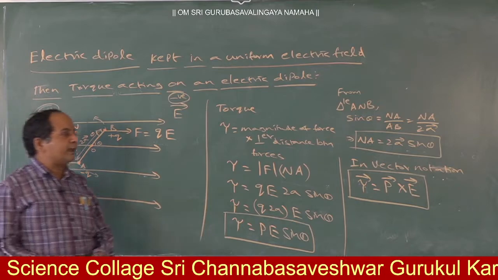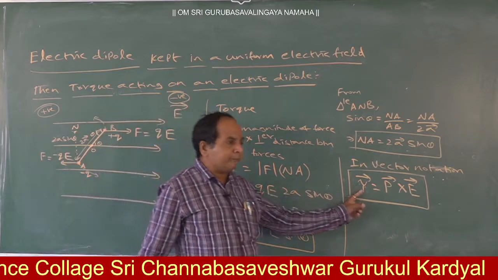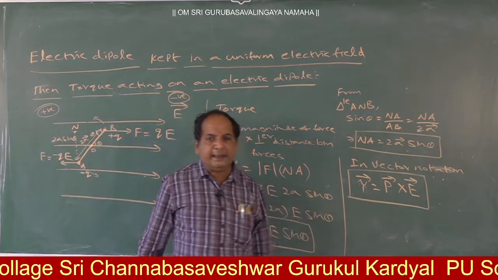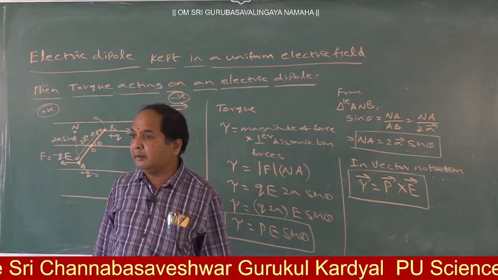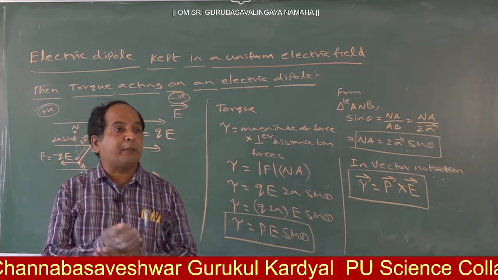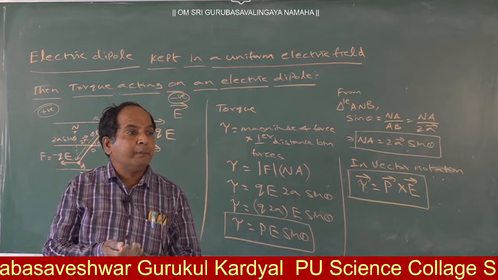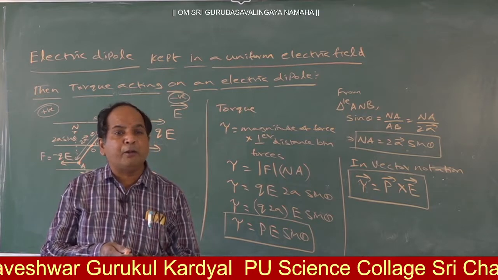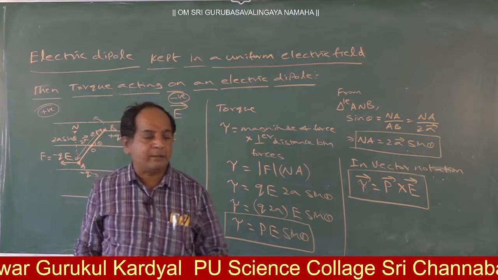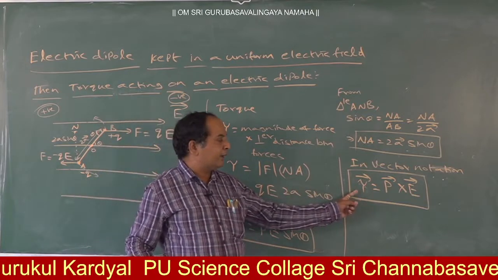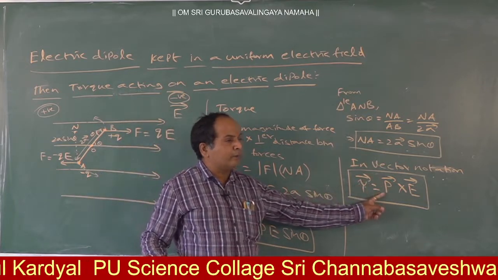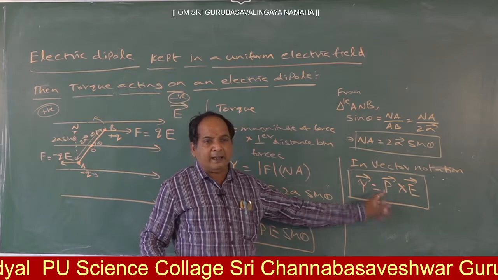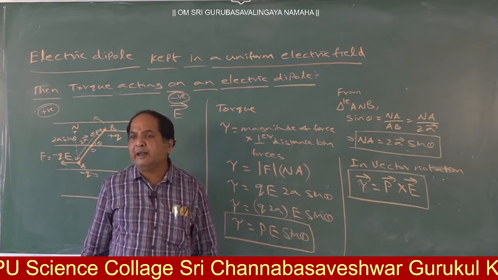From this, what is the torque direction? In A bar cross B bar, the vector product direction is perpendicular to both A bar and B bar. So the torque direction is perpendicular to the dipole moment as well as perpendicular to the electric field.